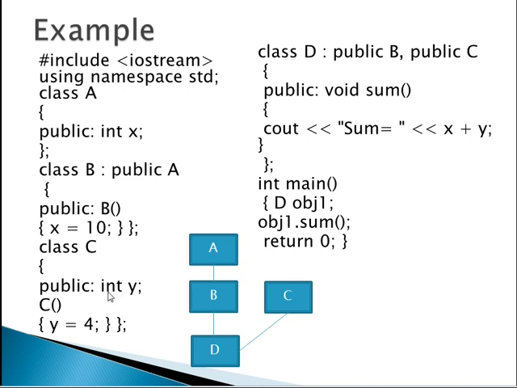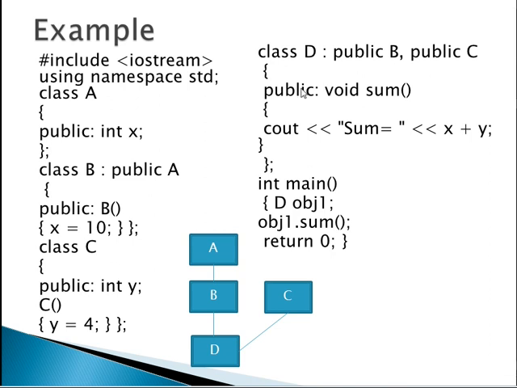This is different, actually; int y is separate. Then class D, public B, public C. In this, public void sum, we are adding these two numbers: x from class B and y from class C.